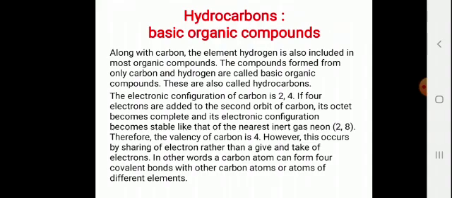For example, methane molecule. In methane, carbon is bonded to 4 hydrogen atoms by 4 covalent bonds, CH4. Methane molecule is a covalent compound and it is a hydrocarbon because this compound contains only carbon and hydrogen. Clear to you all?